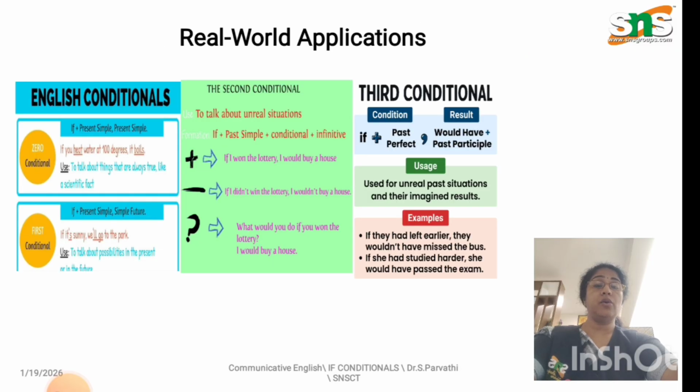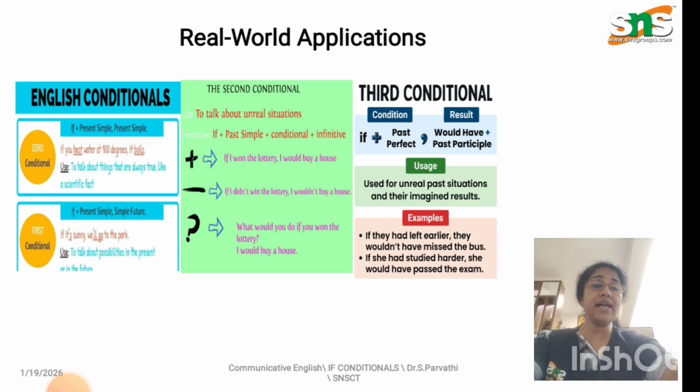So here are real world applications, starting with zero conditional. Example: if you heat water to 100 degrees Celsius, it boils. It's a general truth. And: if it is sunny, we will go to the park. It's a possible situation for the present or future.